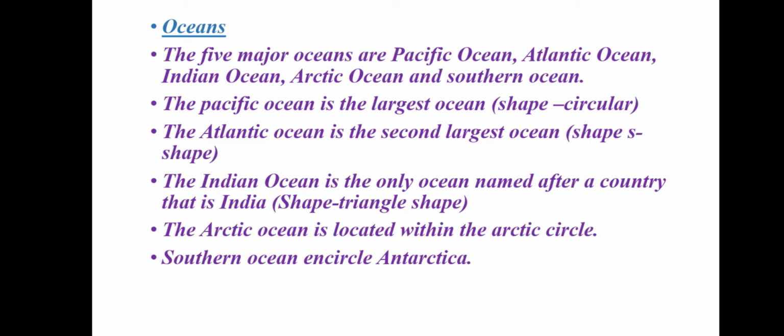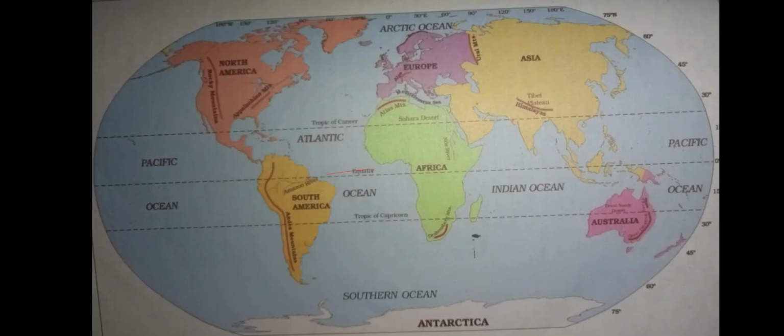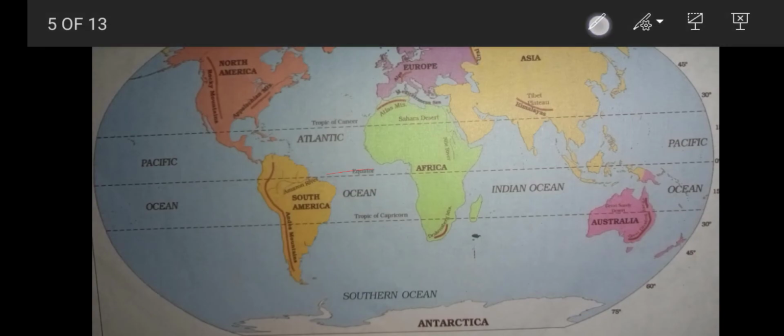Arctic Ocean, it is located within the Arctic Circle. Above on the world map you can see the Arctic Ocean near the Arctic Circle. See, above it is the Arctic Ocean. The Arctic Circle is encircled by the Arctic Ocean, and the Southern Ocean encircles Antarctica. This is all they have said.